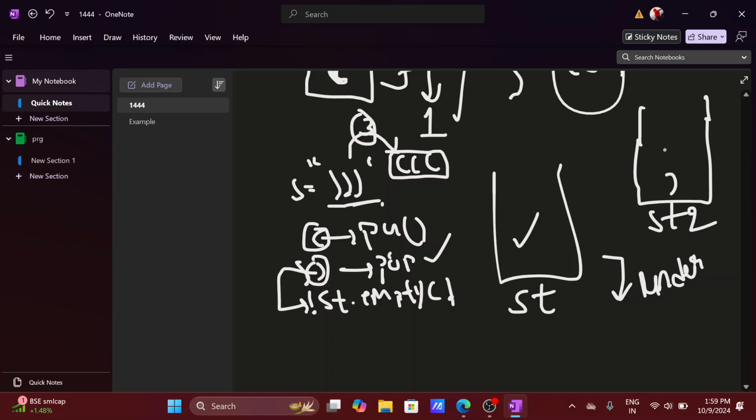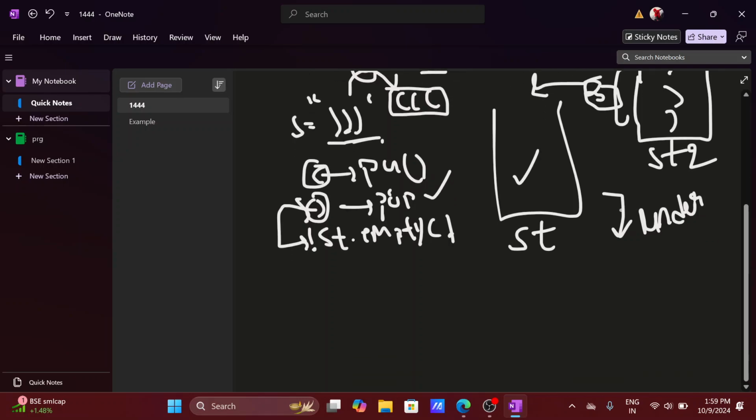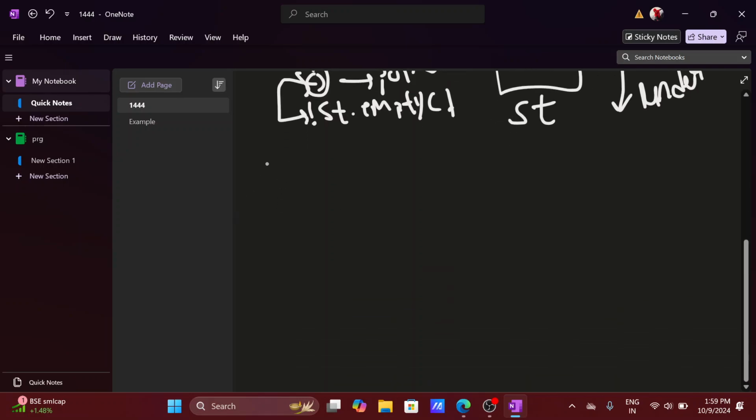Got it? Now the stack size is 3, so we have to perform three operations and return 3. So here we have to use two stacks: one for open parentheses and one for closing parentheses.